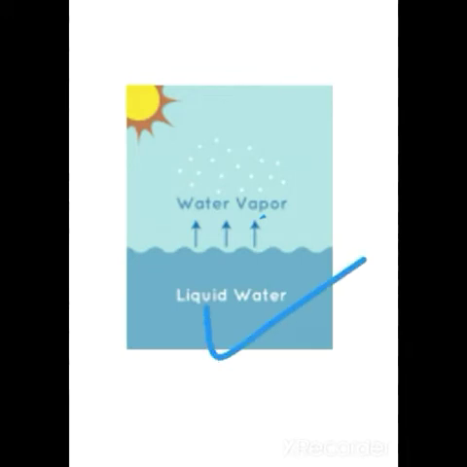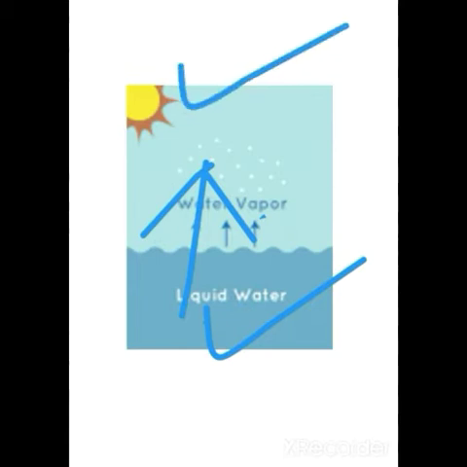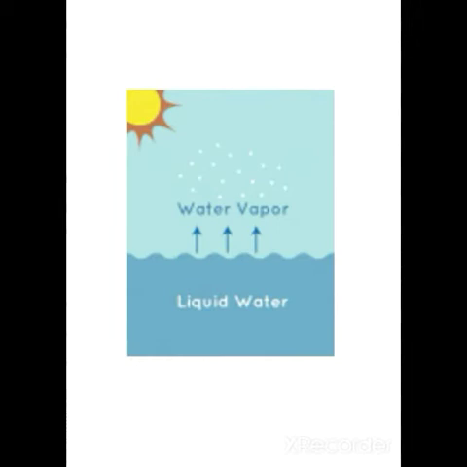Liquid water changes into a gas when water molecules get extra energy from a heat source such as the sun. These energetic molecules then escape from the liquid water in the form of gas. In the process of changing from liquid to gas, the molecules absorb heat which they carry with them into the atmosphere.